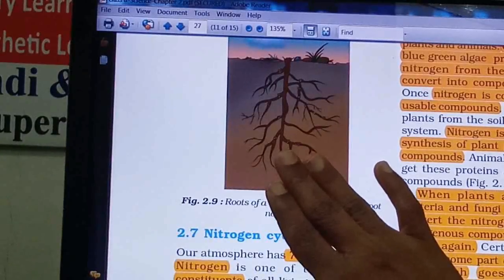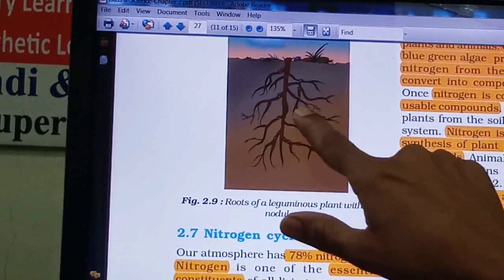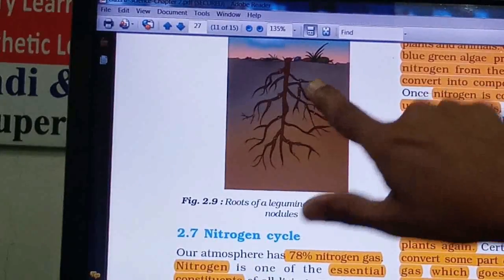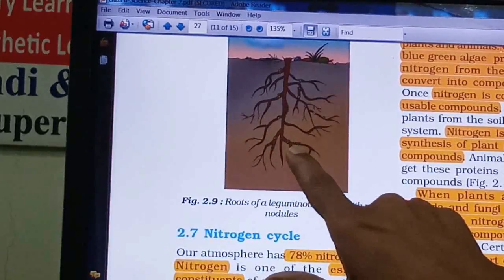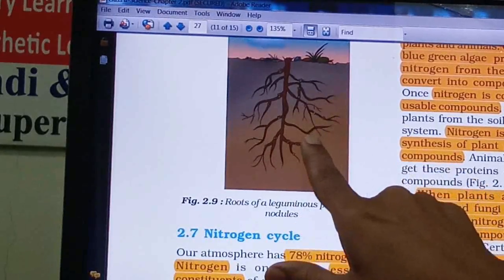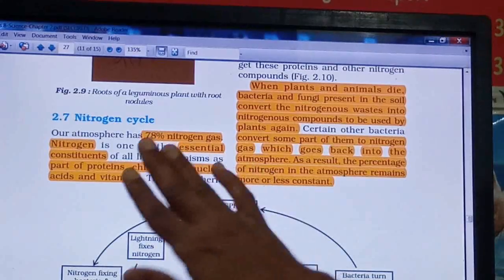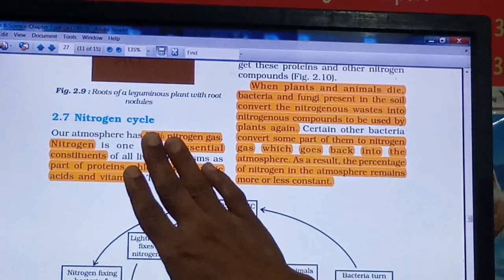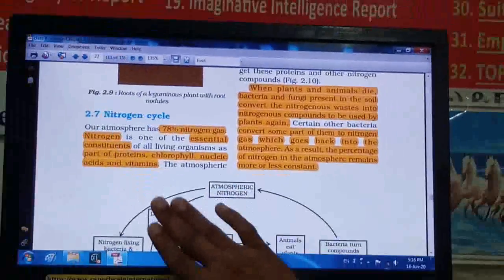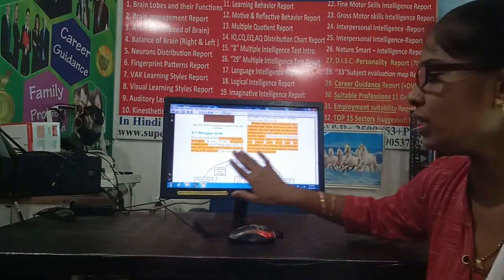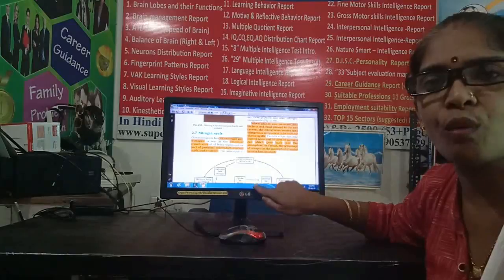Are you able to see these small nodules, right? These are called root nodules, and in these root nodules rhizobium bacteria are stored and they fix the atmospheric nitrogen into the soil. Now the next point is the nitrogen cycle. In this nitrogen cycle we will learn how nitrogen moves in nature in a cyclic form, right?